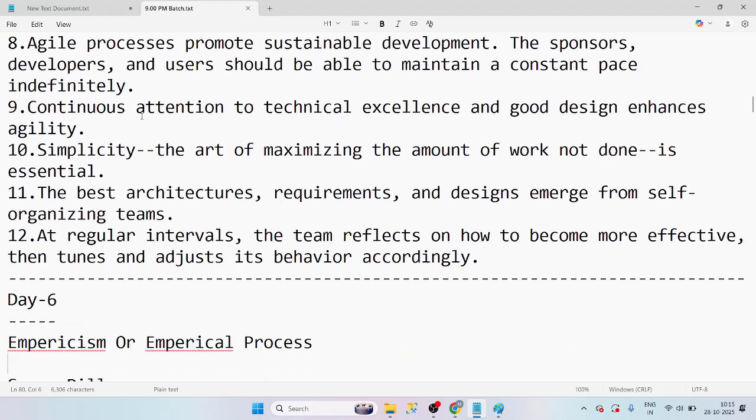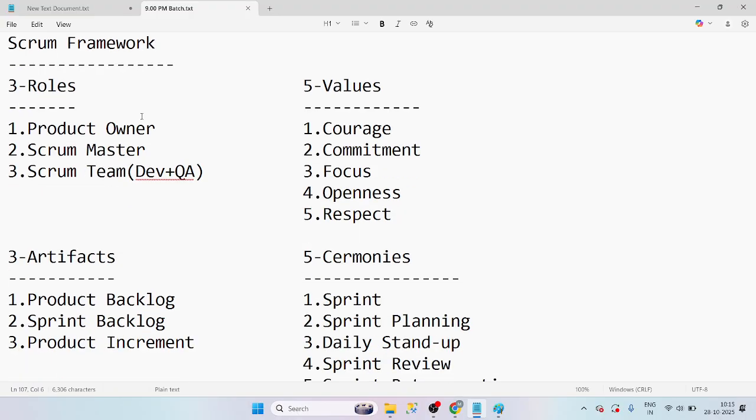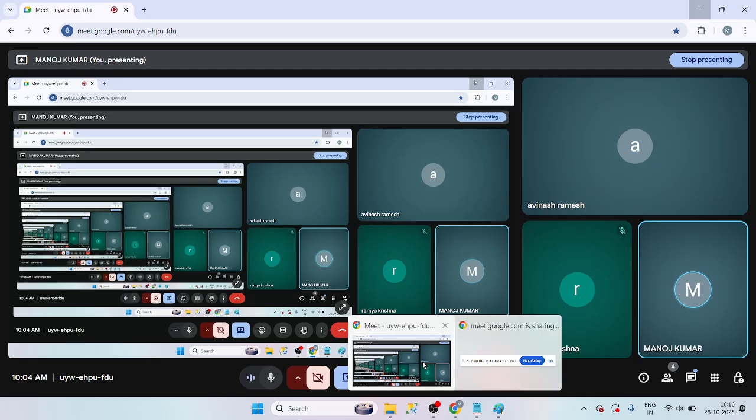After day 7 or day 8, we do have the specific roles. Here I will explain the clear-cut exact picture of what we are doing in all these things. But we need to understand the frameworks. Manoj, I also posted a question on the chat group. Okay, let me check it.